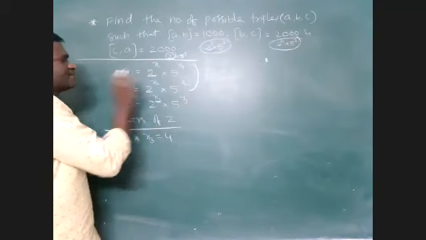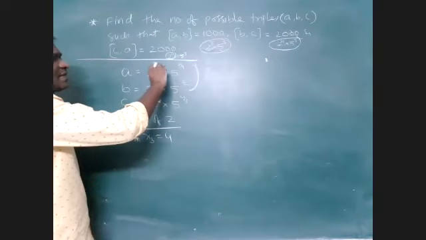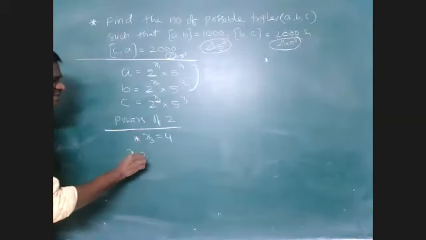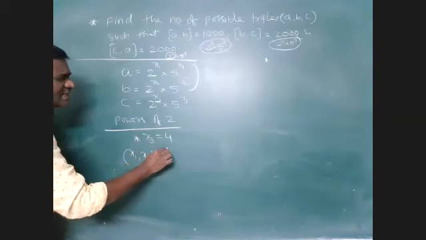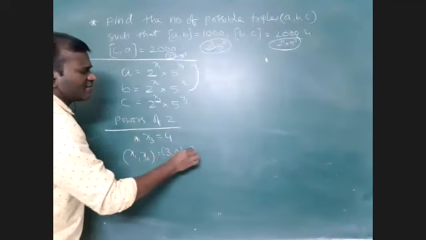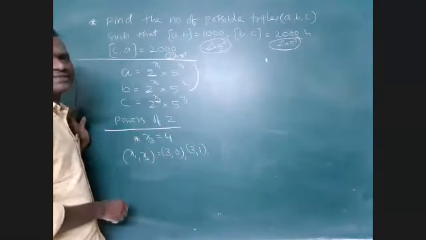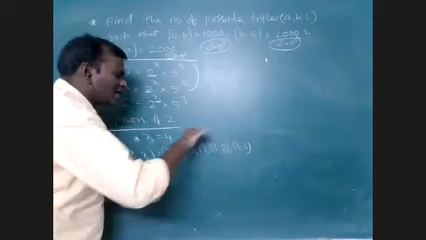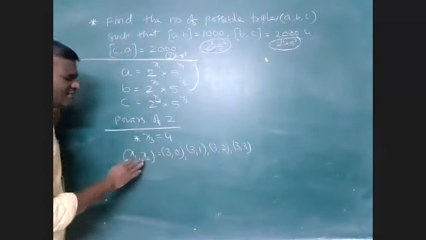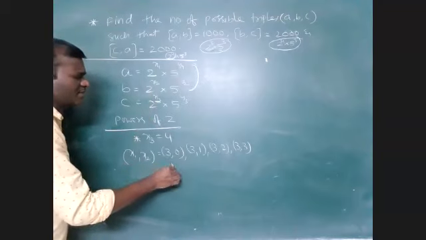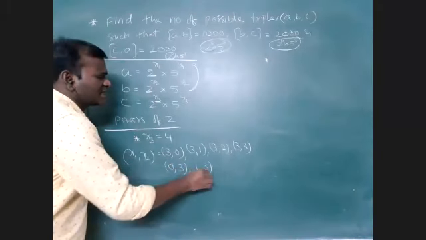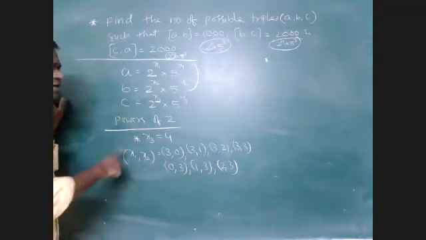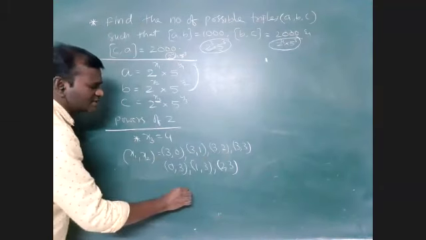Coming to these two, x1 and x2. The maximum value of x1 and x2 is 3 here. So I am taking x1, x2 such that any one is 3. Suppose 3 comma 0 I can take, 3 comma 1 I can take. Maximum value should be 3 for x1 and x2. 3 comma 2 I can take, 3 comma 3 also. Or why sir, why are you taking x1 as 3? I will take x2 as 3. So you take it, no problem. That means 0 comma 3, 1 comma 3 and 2 comma 3. 3 comma 3 is already counted, so I am not taking it again. So how many possibilities are there? 7 possibilities are there.